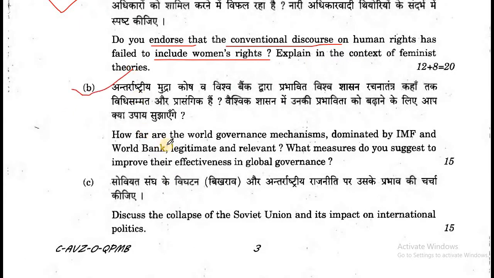Now B. How far are the world governance mechanisms dominated by the IMF and World Bank legitimate and relevant? What measures do you suggest to improve their effectiveness in global governance? And C. Discuss the collapse of the Soviet Union and its impact on international politics.